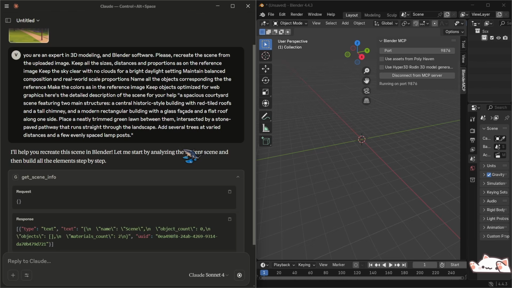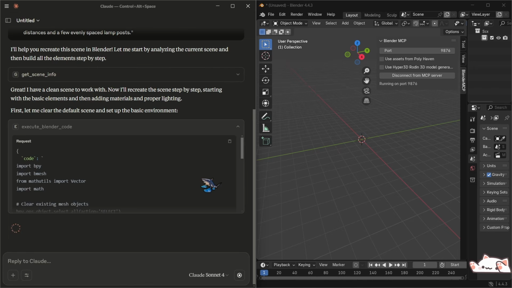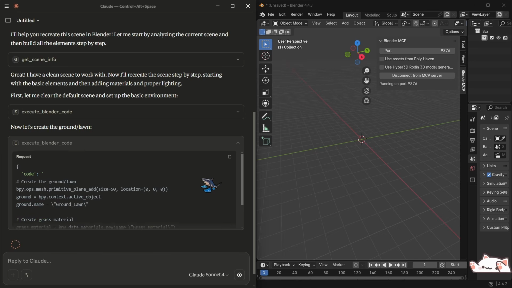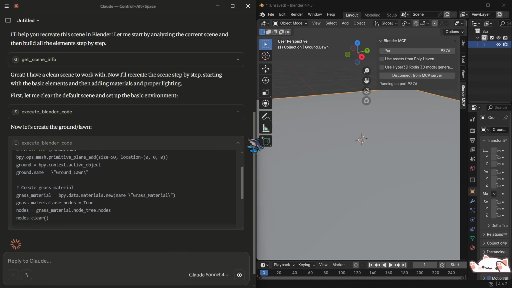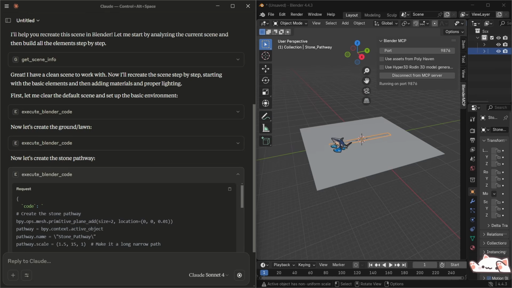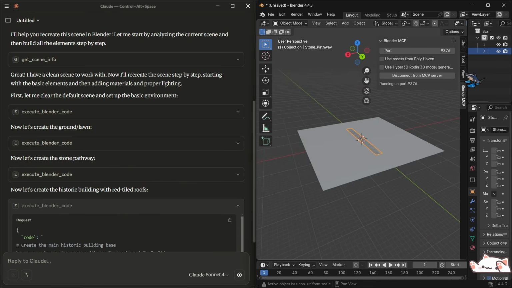It's going to ask a few times to allow it access to Blender. And what it does, it basically creates different subtasks for Blender and uses the MCP protocol to talk to Blender and create different models inside Blender.